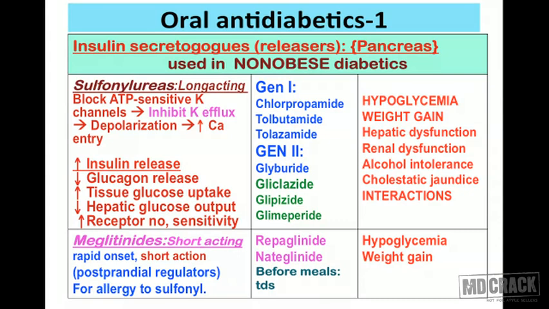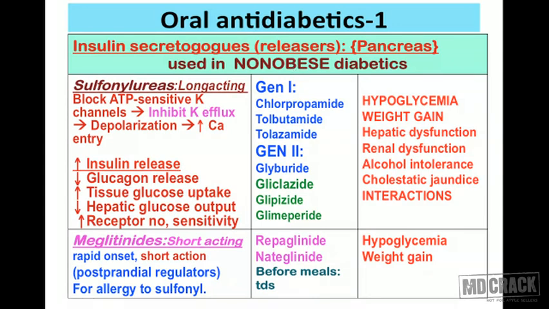Insulin secretagogues obviously will act on the pancreas, and these drugs are used in non-obese diabetic patients. We are talking about sulfonylurea, you can see the cursor, and we are talking about the meglitinides, these 2 drugs. I am saying that these drugs are preferred in non-obese diabetic patients, and we have to find out the reason immediately why I said it.